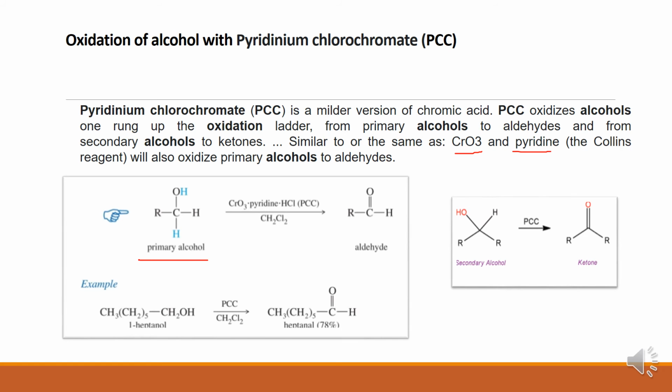This is primary alcohol; in presence of PCC, aldehyde formation takes place. This is also primary. Secondary alcohol means it has only one CH bond, oxidized to give ketones.